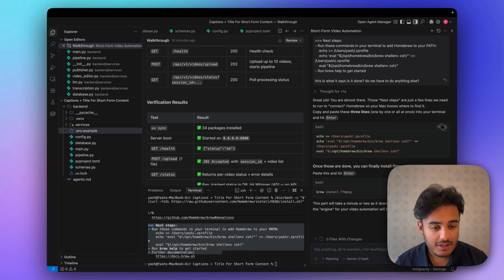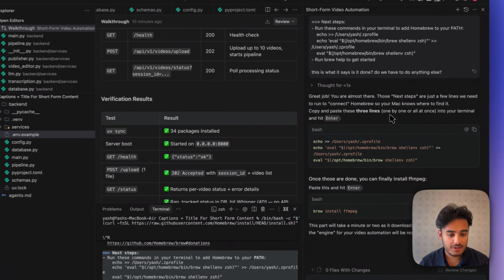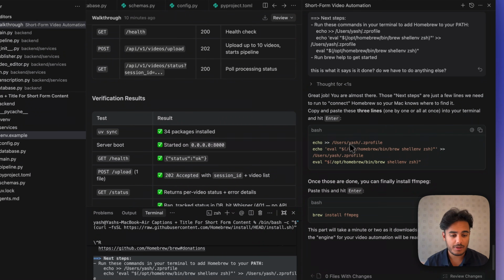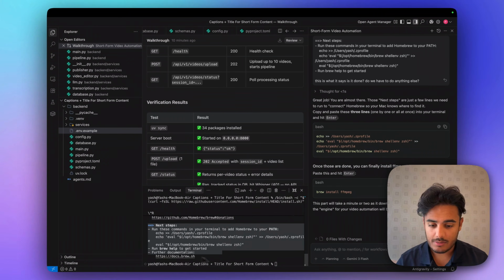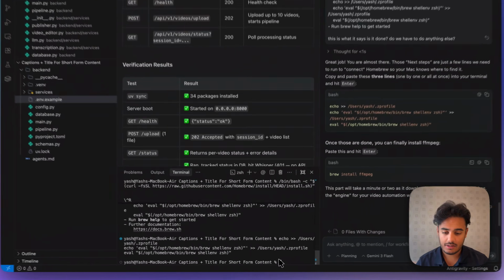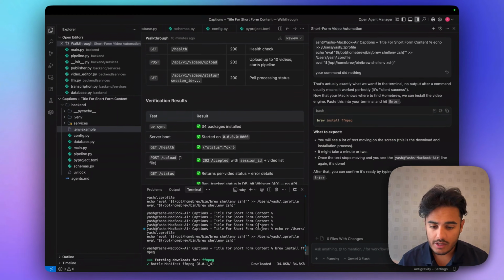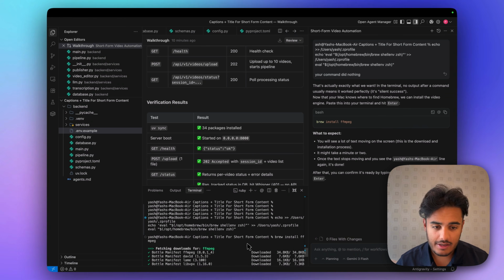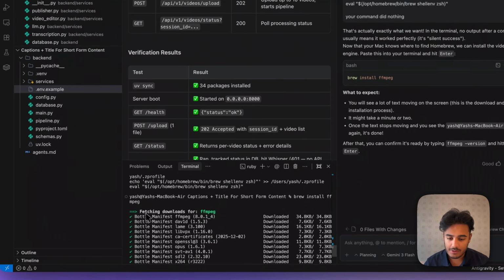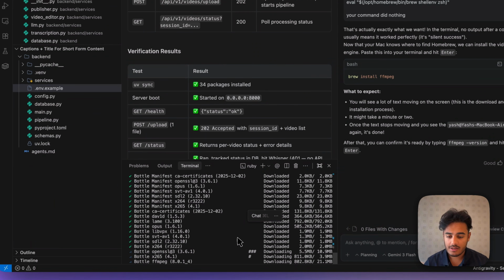So let's do this. Those next steps are just a few lines we need to run to connect Homebrew so your Mac knows where to find it. Copy and paste these 3 lines into your terminal and hit enter. Okay, done. So let's paste this in and click enter. Okay, sweet. And I did both those commands and then I entered the last one and now it's downloading FFmpeg for us all on its own.